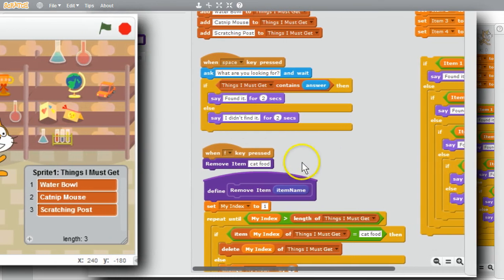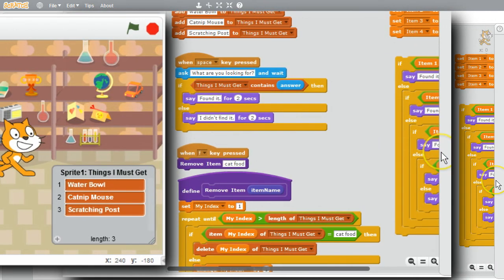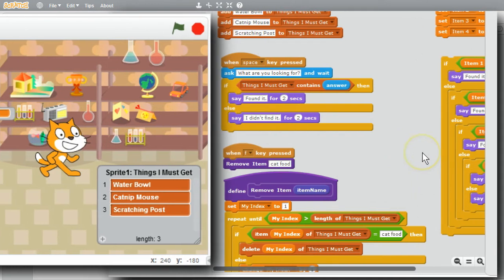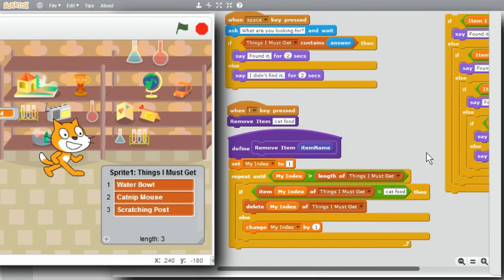I need to scroll down, but I can't with the help. This is a problem in Scratch right now. Hopefully they'll fix it soon. I get around it by using the wheel on the mouse. I'll scroll down with the mouse. When the F key is pressed, cat food is passed for item name. I'll need to use item name instead of cat food so that other calls can be made to remove item.